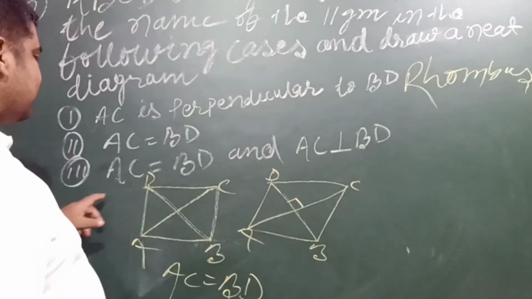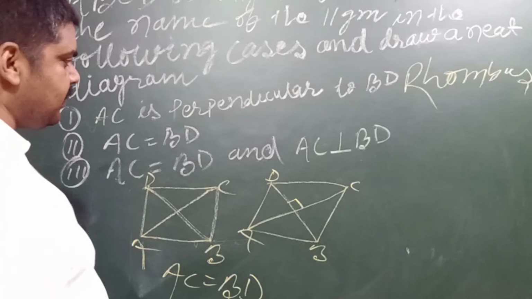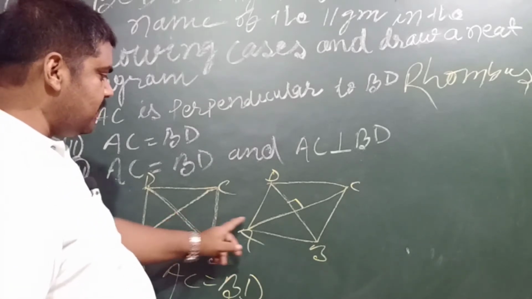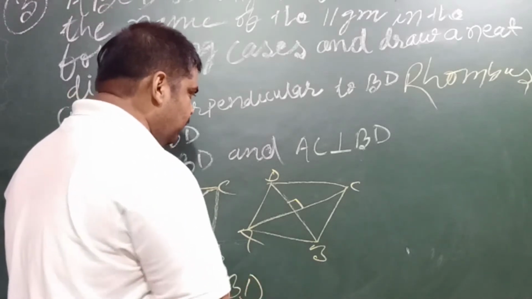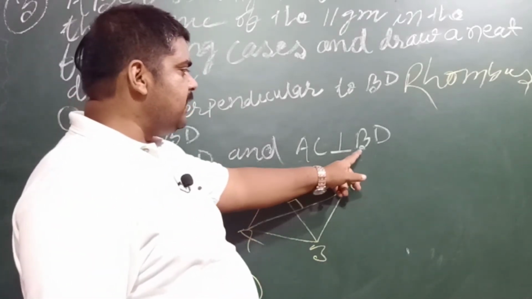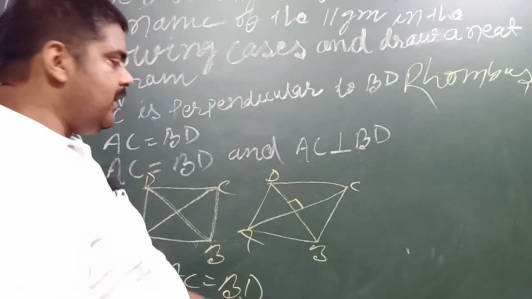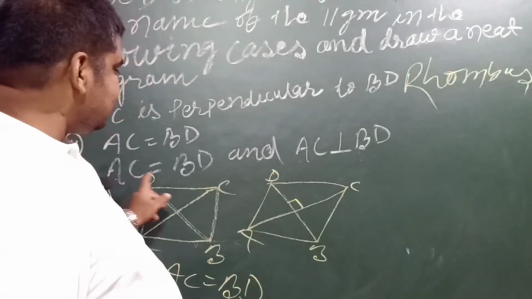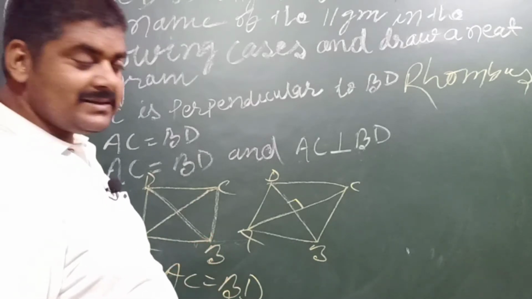The third case is that AC is equal to BD and AC is perpendicular to BD. Actually, it is the combined form of these two. If AC is perpendicular to BD, then such a parallelogram must be a rhombus, and if AC is equal to BD, then it must be a rectangle.